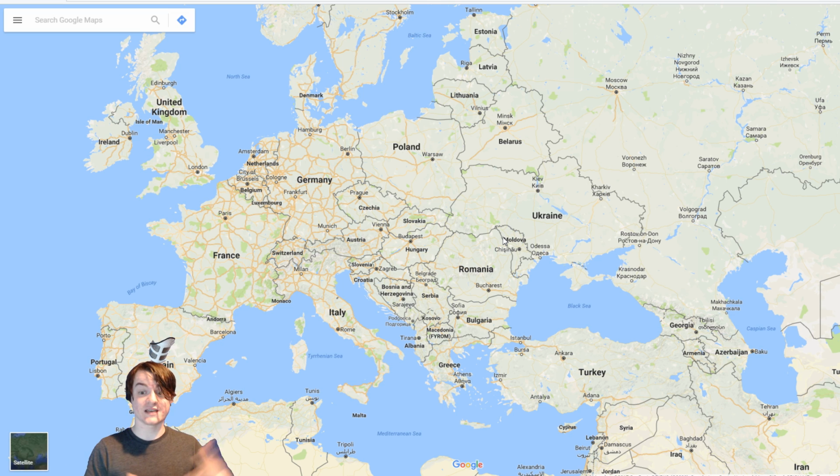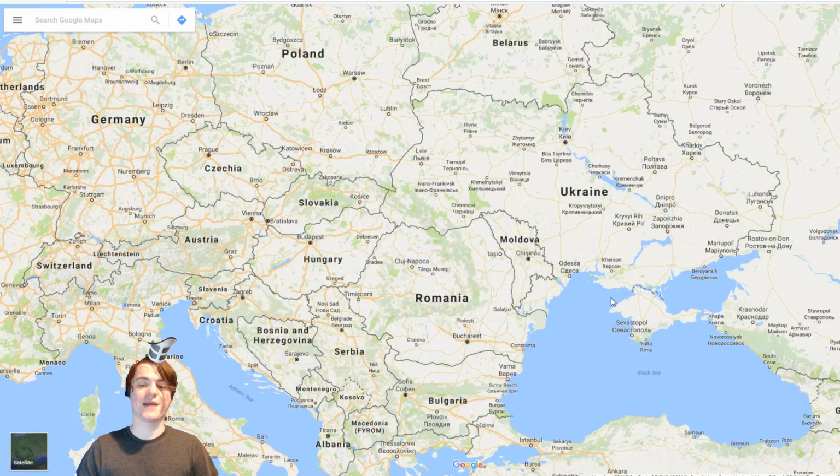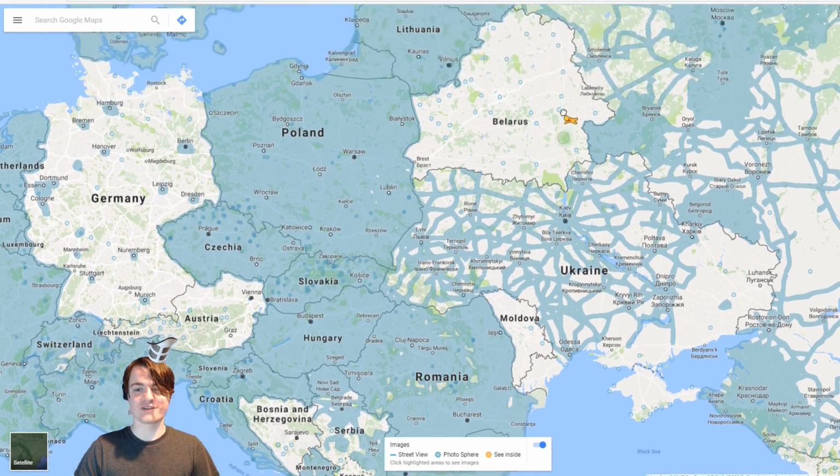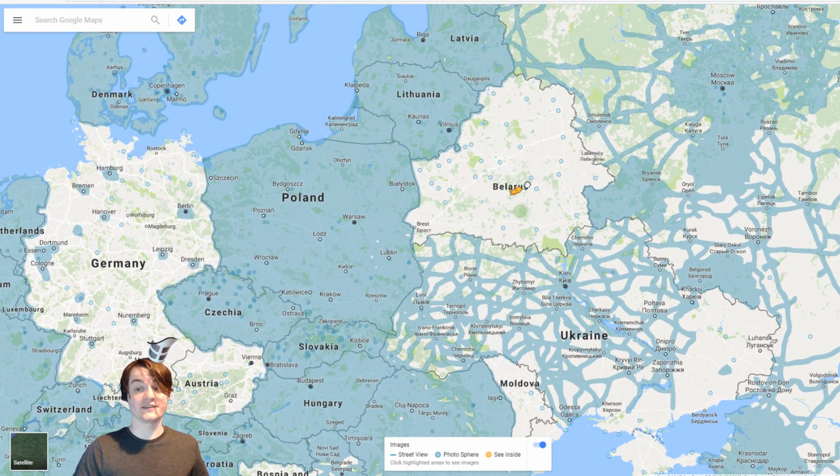Like, they have some service planned, but right now there is no way to check the maps in Moldova, Belarus, or Bosnia. The only way to do so is to use the little view bubbles. There's 4 in the total of Bosnia, there's 2 in the total of Moldova, and there's a lot more in Belarus, but still means that there's only some ways to see those countries.